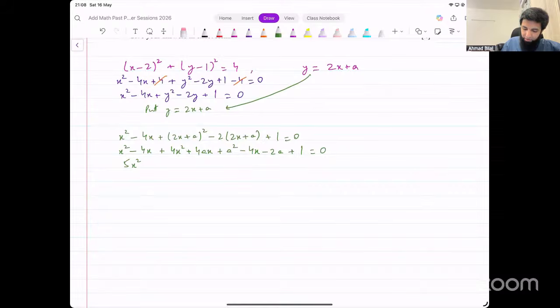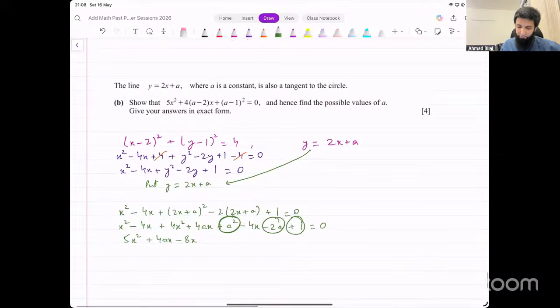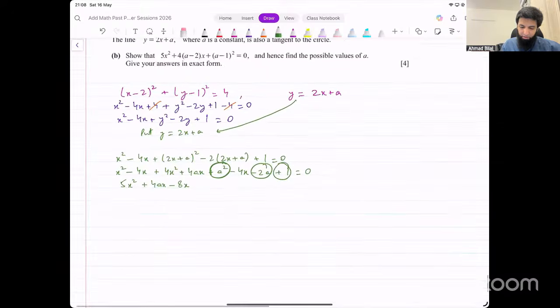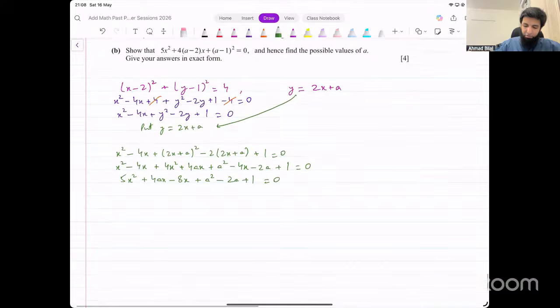Let's write them together first. 4ax minus 8x. And then the constant terms that do not have any x with them, they are a squared minus 2a and 1. Is that what we wanted at the end? Yeah, something similar to that. Let's write that here. Plus a squared minus 2a plus 1 equal to 0. We wanted to show that it can be written like this. Can we write it in that form?